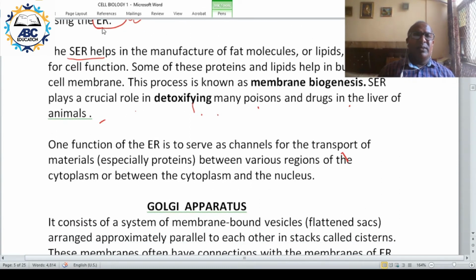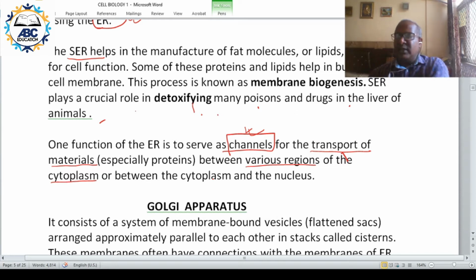Another function of ER is to serve as a channel for transport of material between the various regions of the cytoplasm or between cytoplasm and nucleus. So endoplasmic reticulum also acts as a channel for transferring the various products inside the cell.